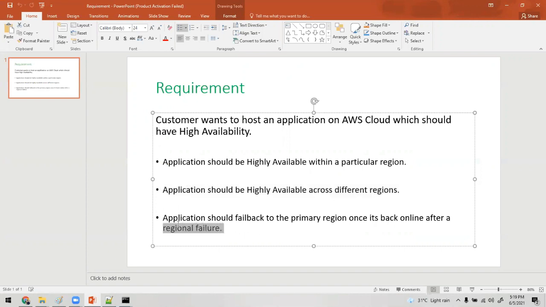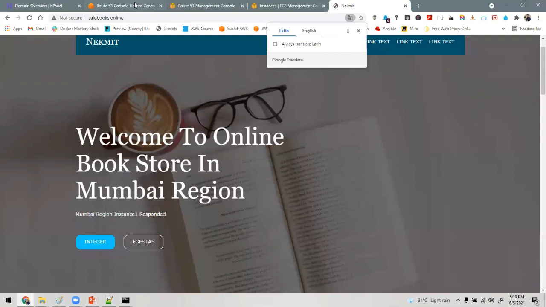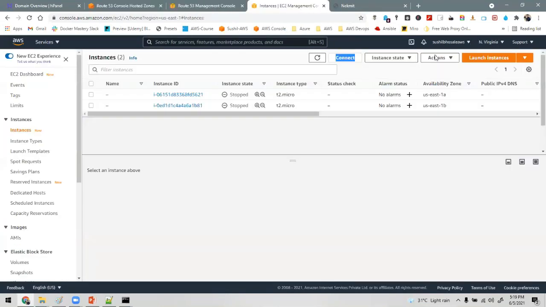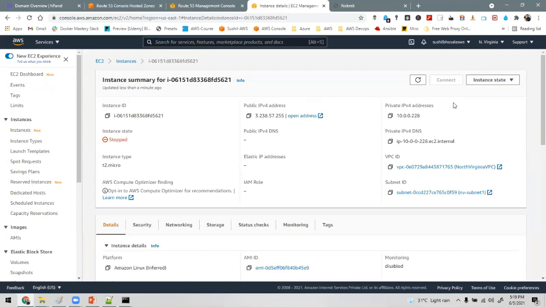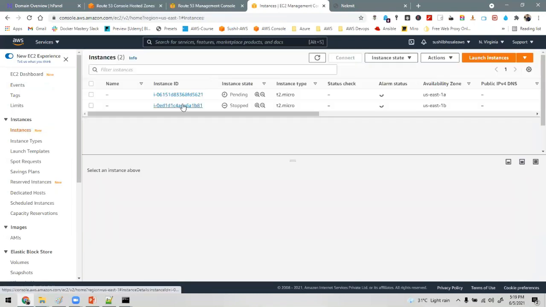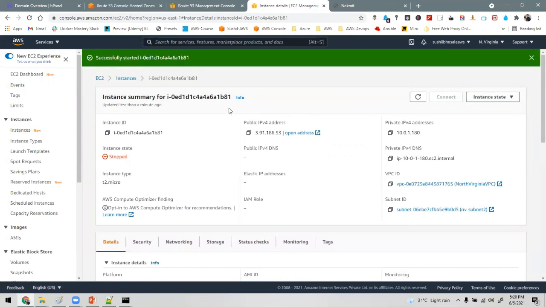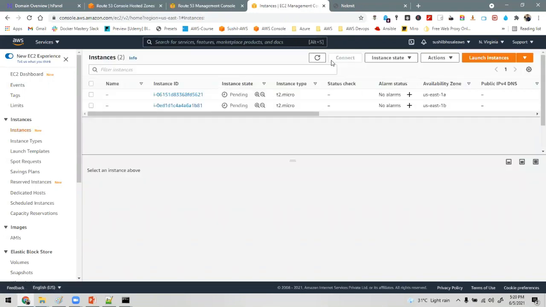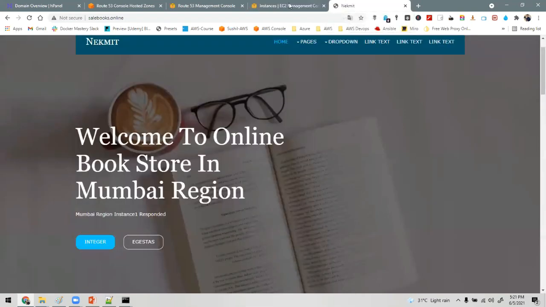Now what we are going to test is this: North Virginia region is down currently and our traffic is coming to the Mumbai location. Now we will spin up the EC2 instance in the North Virginia region, so that my North Virginia region is able to serve the traffic. Now let's go to North Virginia. Just give me a second. I'm back. Let it start completely. We'll check whether it is routing to North Virginia. Failing back.